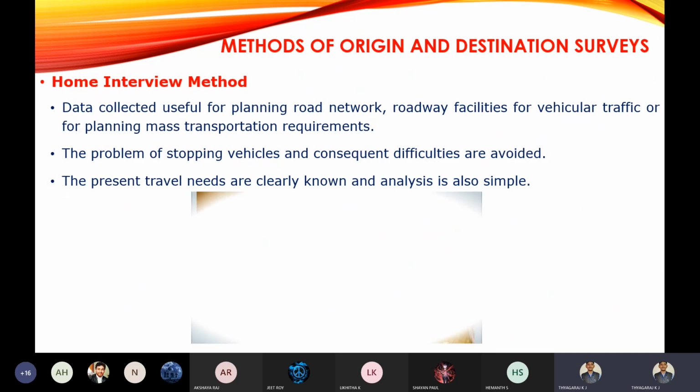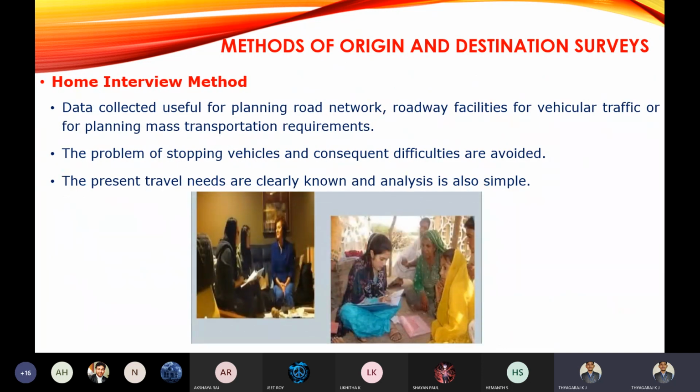The data collected is useful for planning the road network, roadway facilities for vehicular traffic, or planning mass transportation requirements. As we all know, mass transportation may be a bus route, airways, or railways.